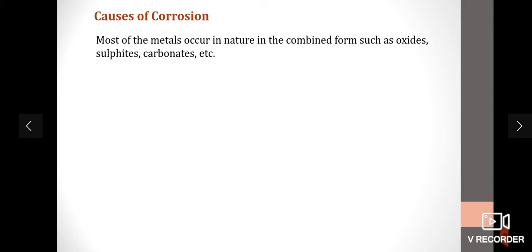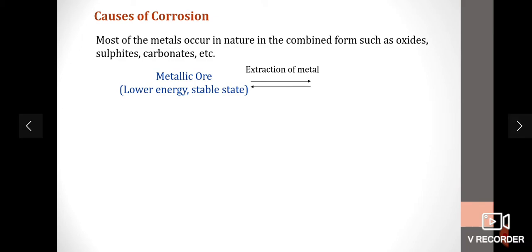So what are the causes of corrosion? Most of the metals occur in nature in the combined form such as oxides, sulfates, carbonates, nitrates, etc. They are in the ore form. So the metallic ore, which is at lower energy, is in the stable state. If we extract a metal from this metallic ore, we will get pure metal.